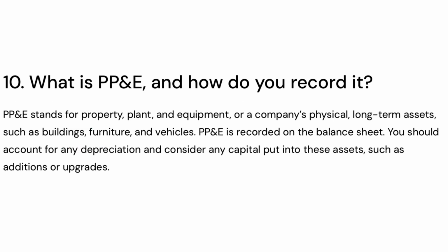10. What is PP&E, and how do you record it? PP&E stands for property, plant, and equipment, or a company's physical, long-term assets, such as buildings, furniture, and vehicles. PP&E is recorded on the balance sheet. You should account for any depreciation and consider any capital put into these assets, such as additions or upgrades.